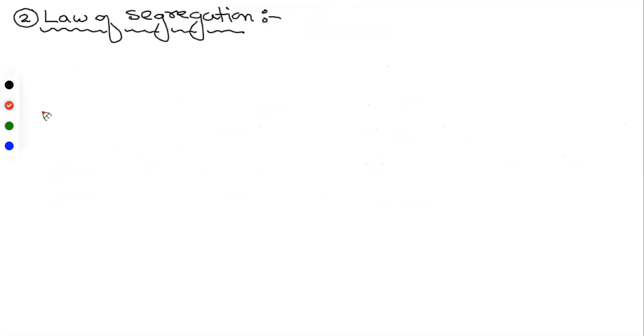Then is the law of segregation. So when does segregation happen? Ma'am, during gamete formation. Correct.